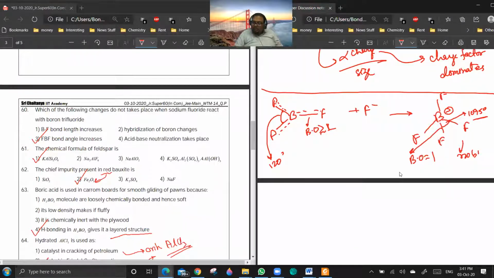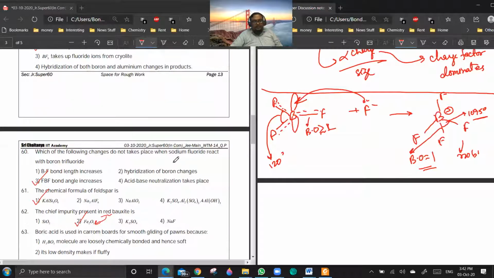So let us explore the options one by one. BF bond length increases. That is correct, because bond order is decreasing, so bond length increases. Hybridization of boron changes from sp2 to sp3. That is correct. Acid-base neutralization is taking place. This is having a vacant orbital, this is having a lone pair, and it is giving it like this. So 1, 2, and 4 are correct. And BF bond angle increases is wrong, it is actually decreasing because the hybridization goes from sp2 to sp3. Are you getting a point? Yes or no? Yes. Okay. So the answer should be option 3.